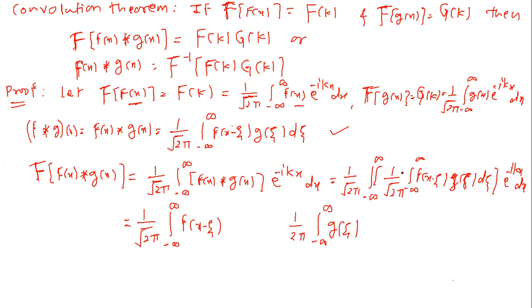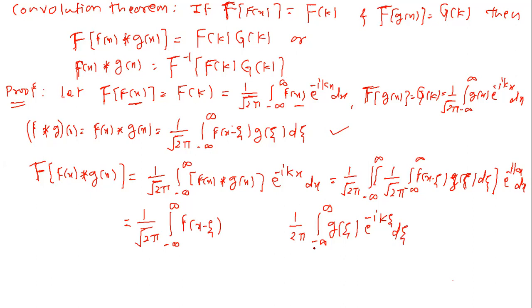Here there is only e raised to minus ikx, so we want the exponential function minus ik zeta with respect to zeta.